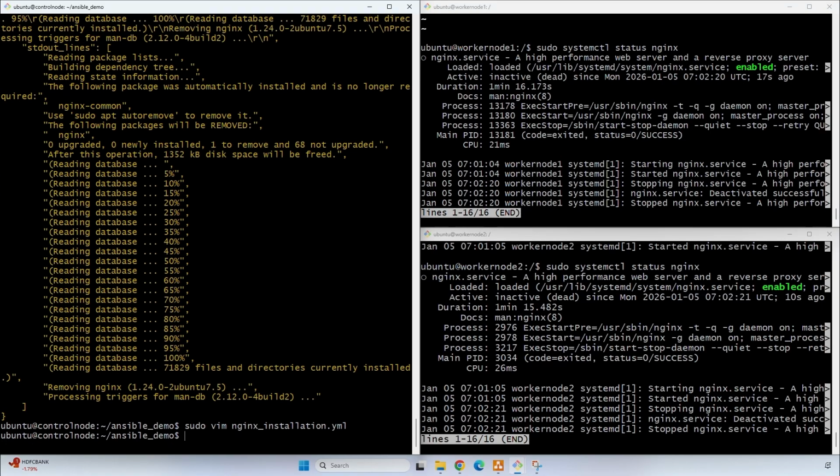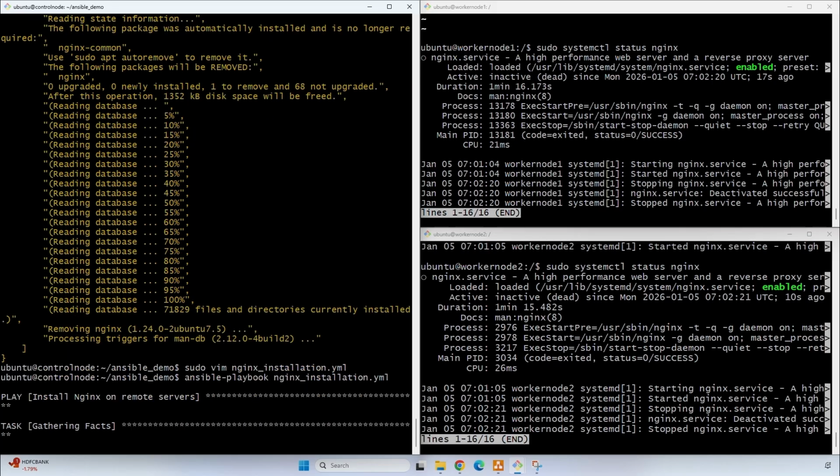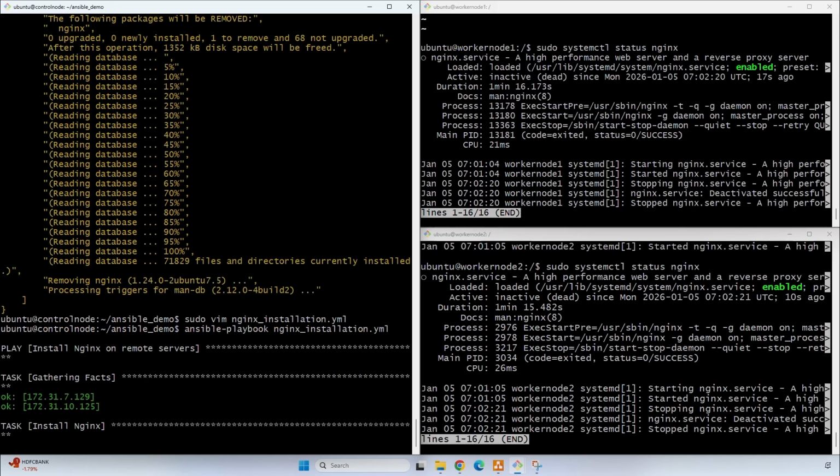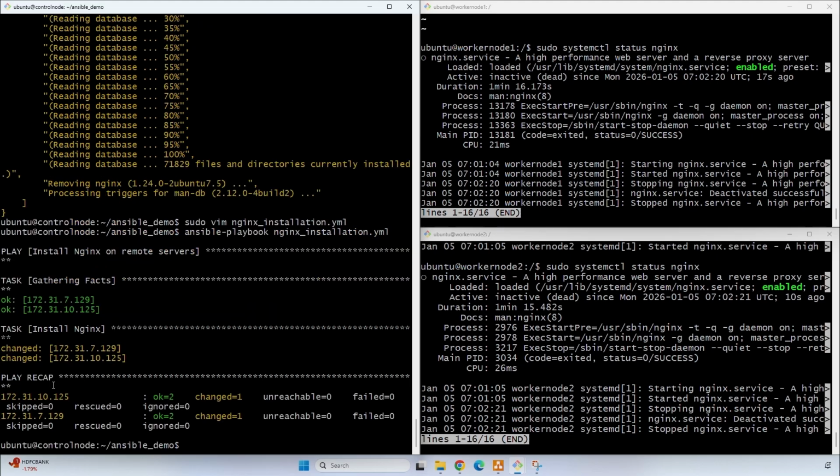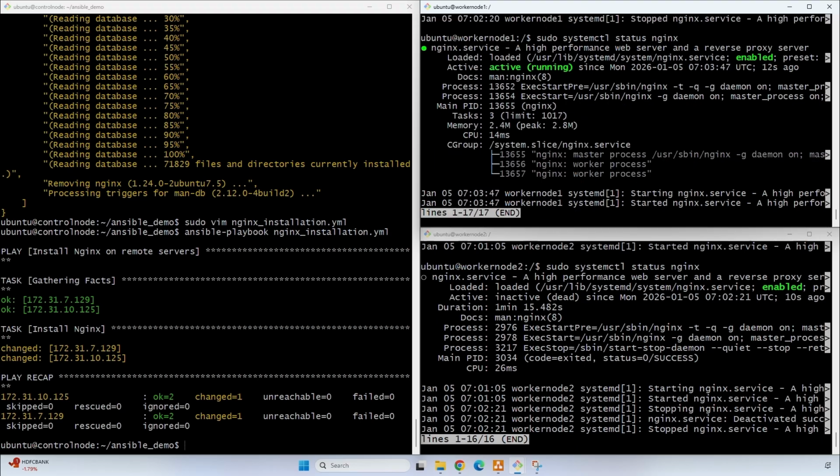Now ansible-playbook, playbook name. Here we can see it is gathering facts from both the servers. It is changed. Now we can see the status again. It is up and running.